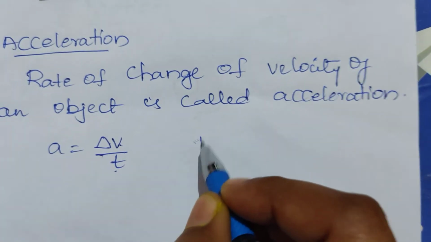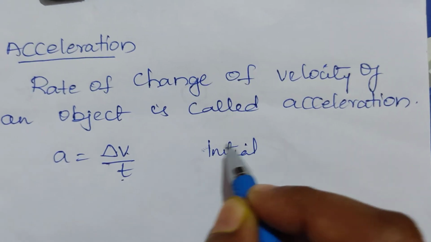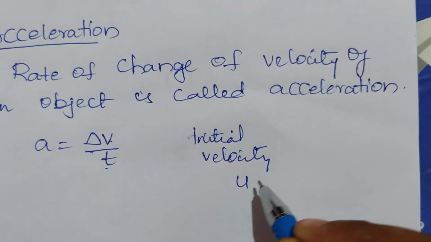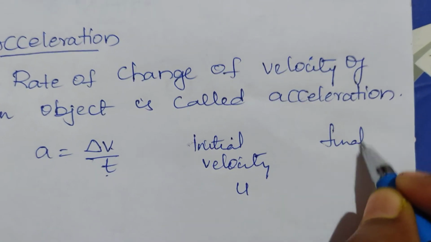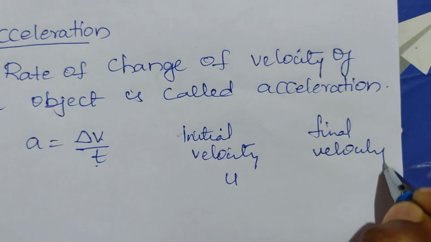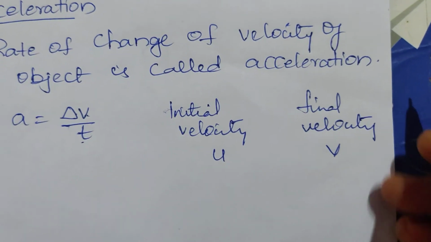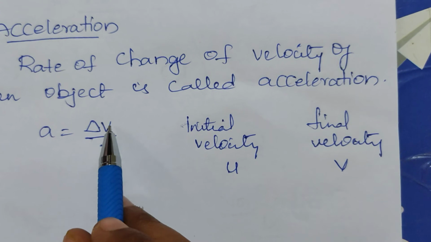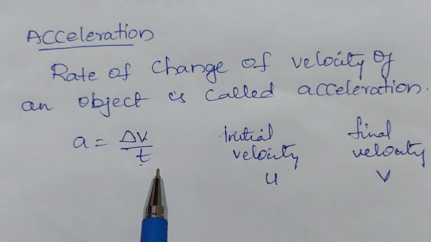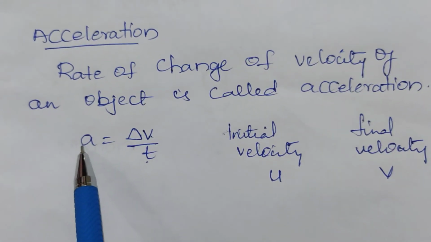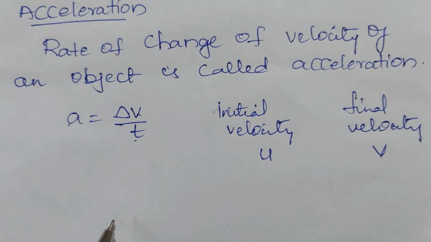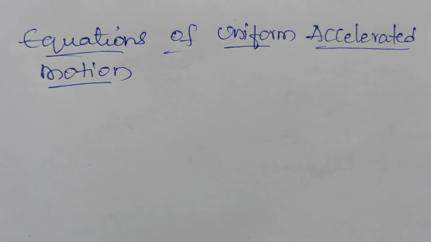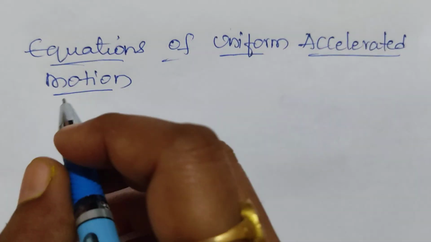So initial velocity is represented by u, and final velocity is represented by v. So final minus initial velocity gives the change in velocity, and dividing by time gives the acceleration. Now we will solve some of the equations of uniform accelerated motion.